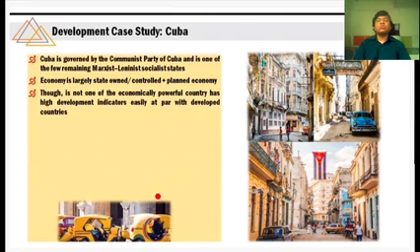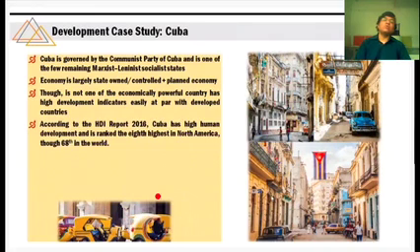Though it is not one of the economically powerful countries, right? It is not having a very high GDP. In fact, on the GDP basis, it is I think out of top 100 countries. But it is having very interestingly very high development indicators. और उसके जो development indicators जो है ना, in fact, many times they are even better than the developed countries.